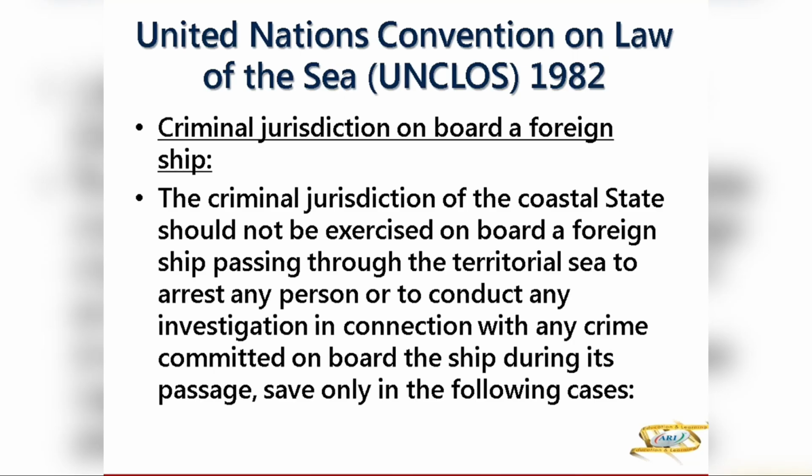Now, suppose you have any criminal activity, or maybe somebody has knifed a person on board a ship when you're doing innocent passage. So what happens?